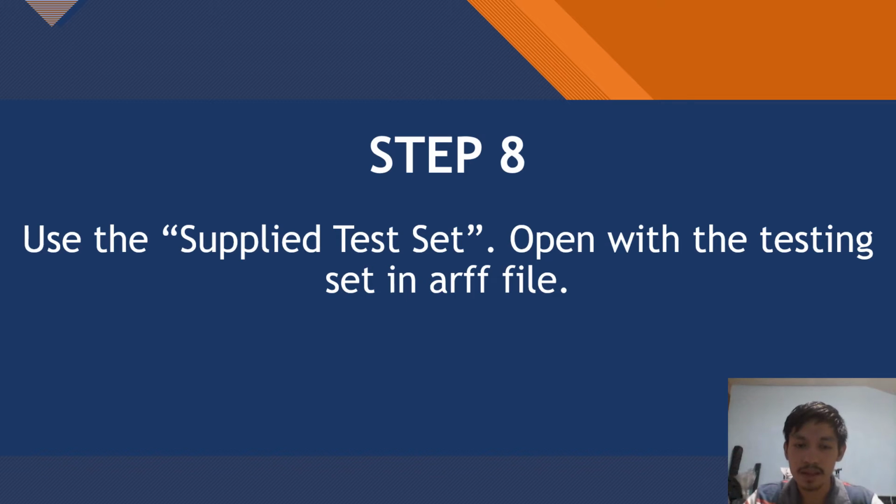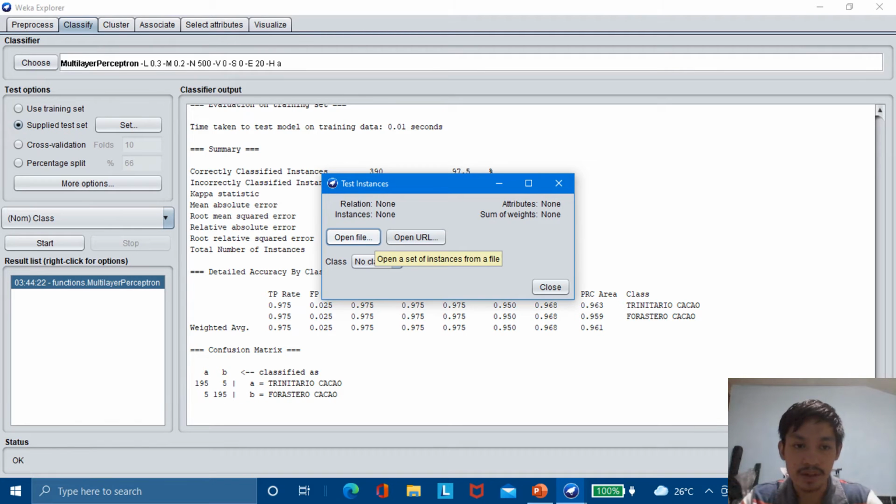Step 8. Use the supplied set. Open with the testing set in ARFF file. So we are now in the final step for the quiz number 1 version 3 new improved version. Now, let's go under the training set. You click on supplied test set.